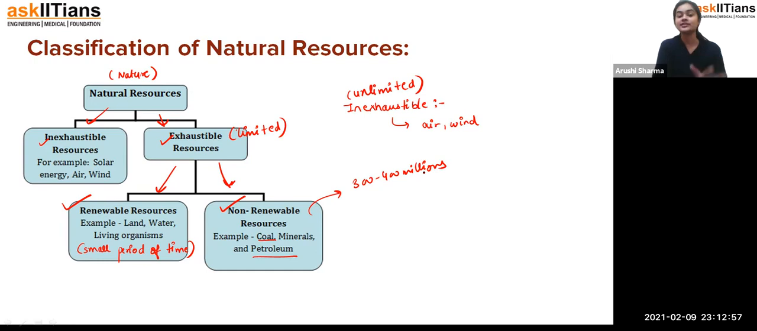So this is the natural resources classification: the two types are inexhaustible and exhaustible. Inexhaustible resources are present for a long time, you can use them again and again, they are unlimited in nature. Exhaustible resources are those that will be exhausted from nature if you use them too much, and they are very limited in amount. Then exhaustible is divided into two: renewable and non-renewable. Renewable can be renewed easily, and non-renewable cannot be renewed easily.